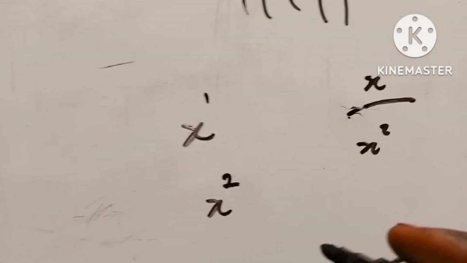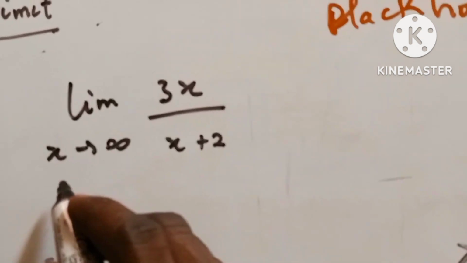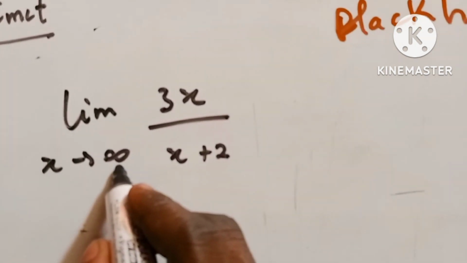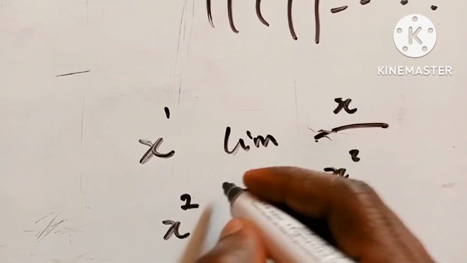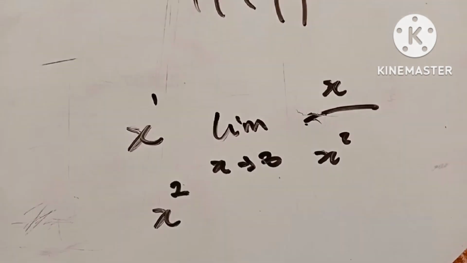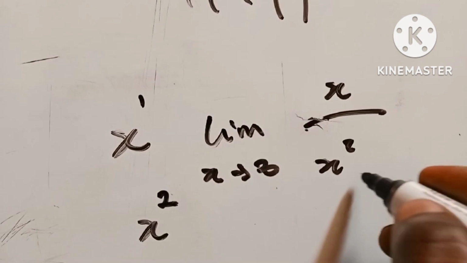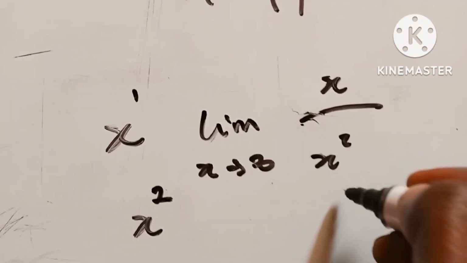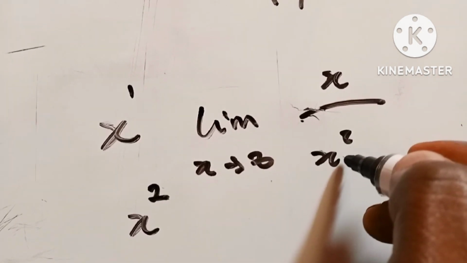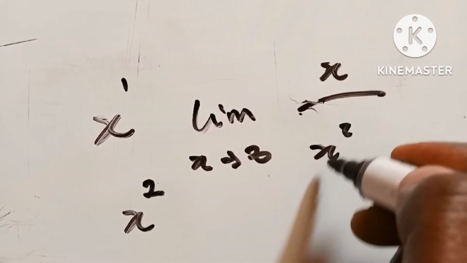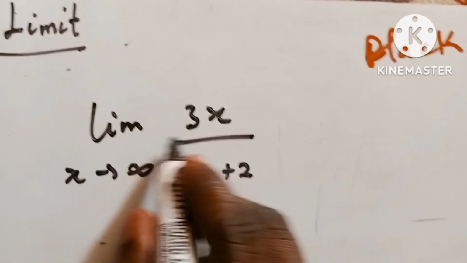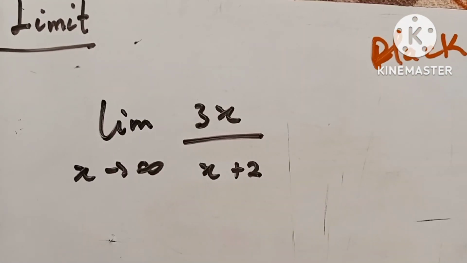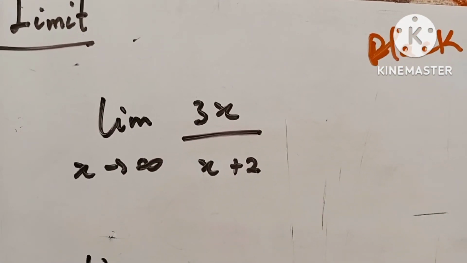I want to determine the limit as x goes to infinity, so let's add a limit to this before we come back to our question. So this thing approaches infinity. We are going to divide everything here by the highest power of x, which is x raised to the power 2. The idea is that we divide everything by the highest power here. So you have the limit as x goes to infinity.